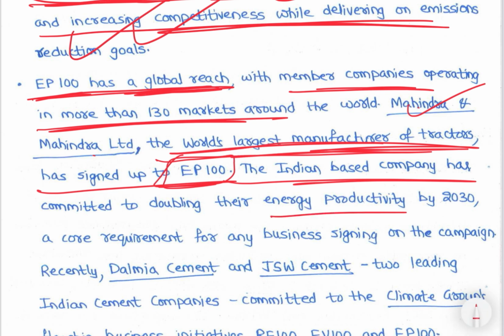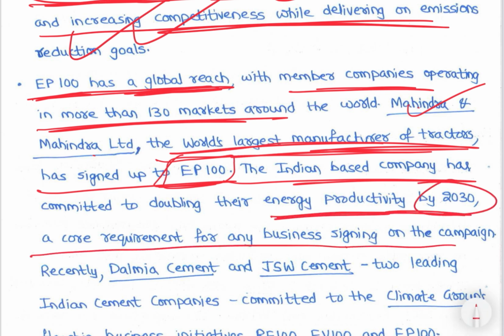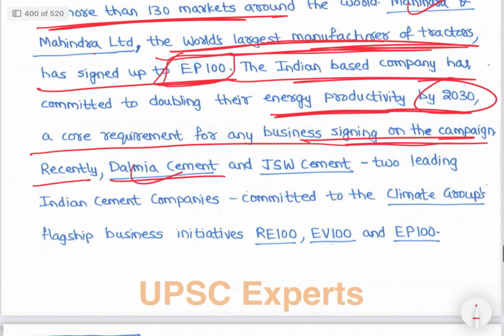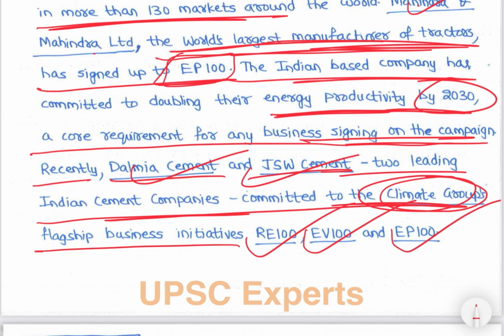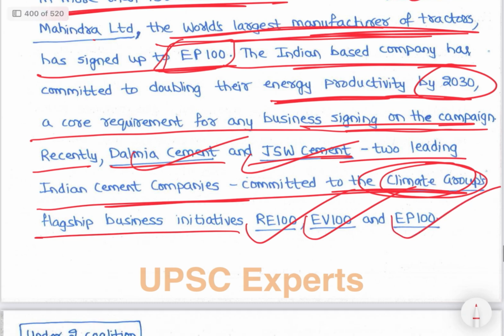EP100 is Energy Productivity 100, by 2033, a core requirement for any business signing on to the campaign. Recently, Dalmia Cement and JSW Cement, two leading Indian cement companies, committed to Climate Group's flagship initiatives RE100, EV100 and EP100. So all of these things keep going on with Climate Group.